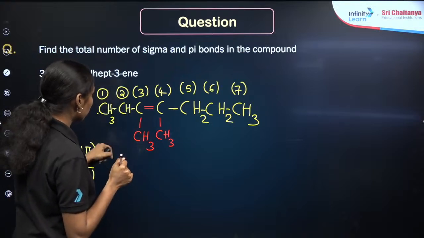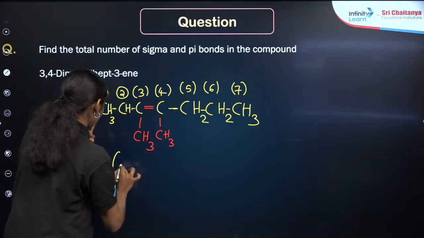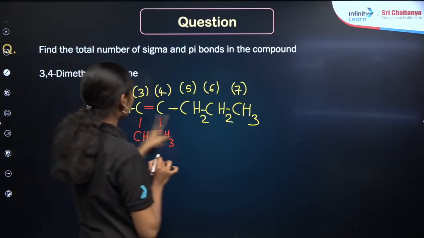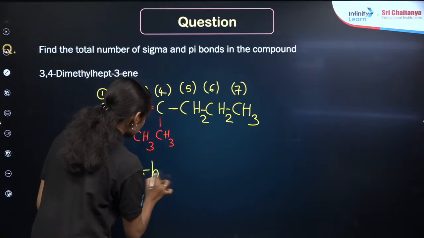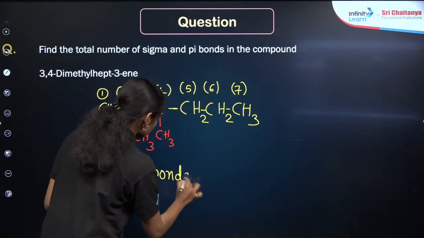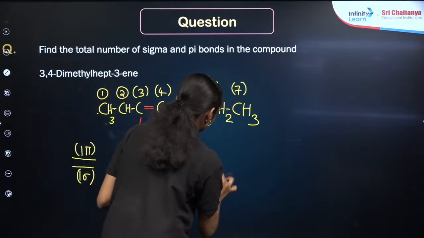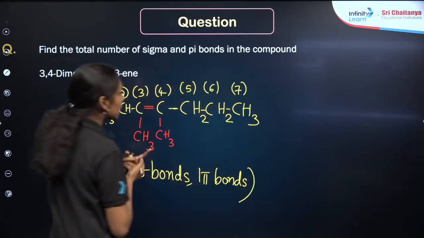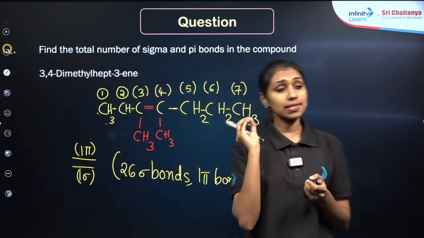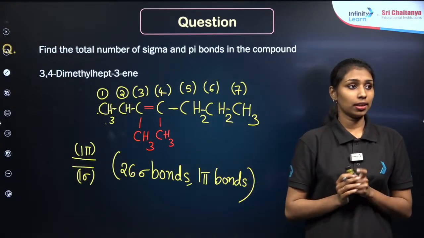In total, okay, read the structure carefully. While counting, you will get 26 sigma bonds, right? 26 sigma bonds and 1 pi bond. You need to consider all the C-H sigma bonds also, right?